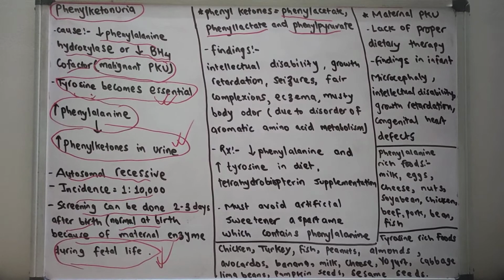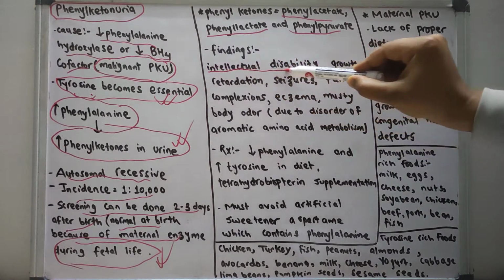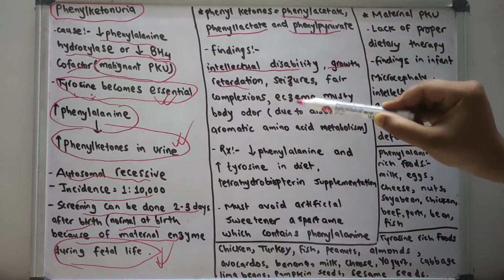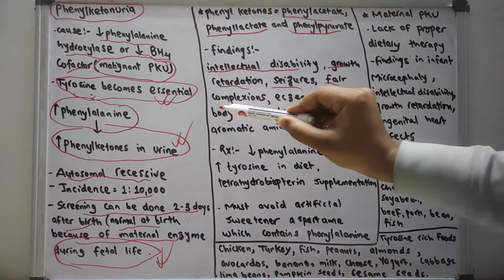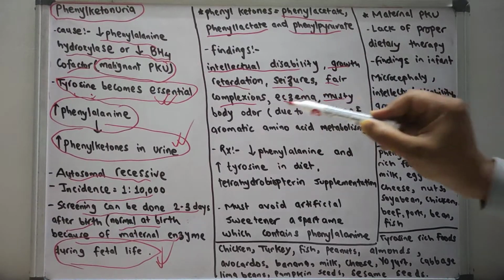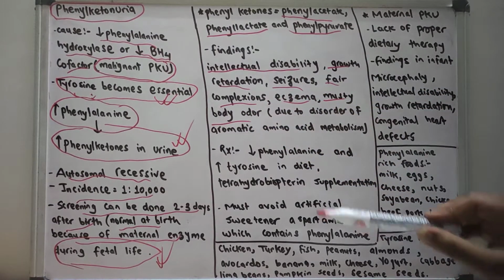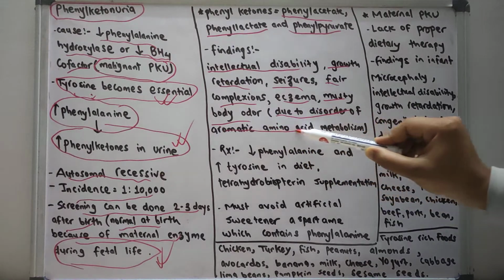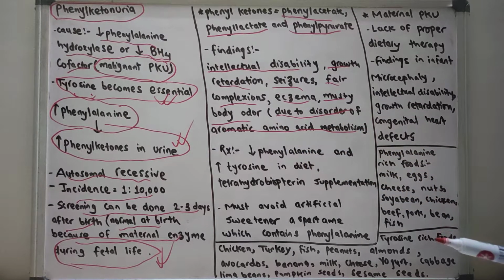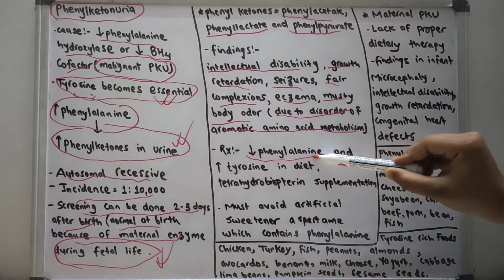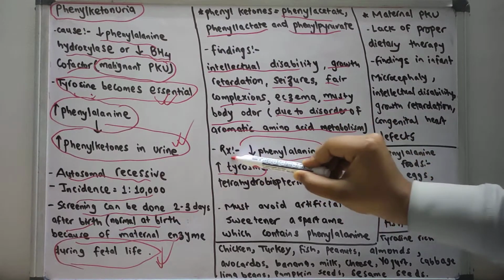So what are the various findings in phenylketonuria? The person with phenylketonuria presents with intellectual disability, growth retardation, seizures, fair complexion, eczema, and a musty body odor. The musty body odor is due to the disorder of aromatic amino acid metabolism. So what is the treatment of phenylketonuria? Mainly the treatment includes decreasing phenylalanine and increasing tyrosine in the diet.